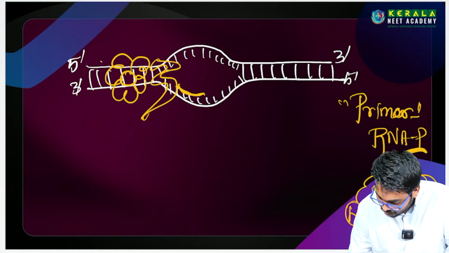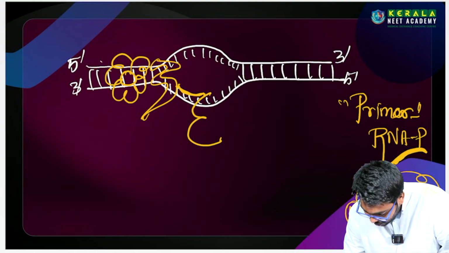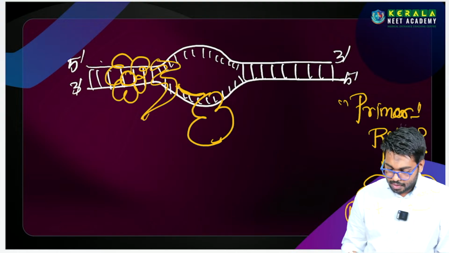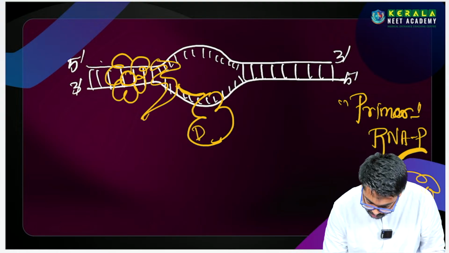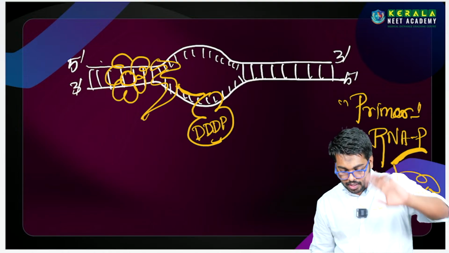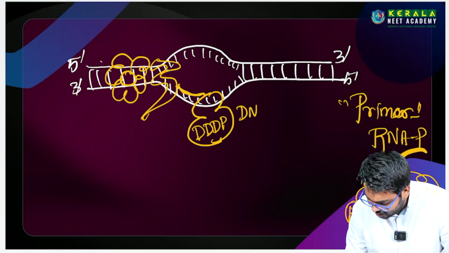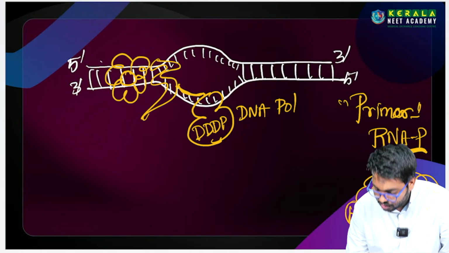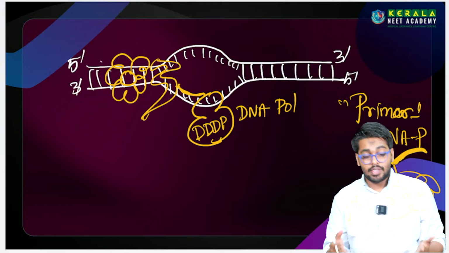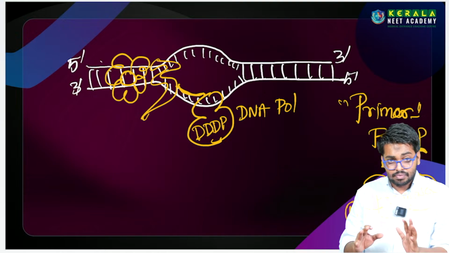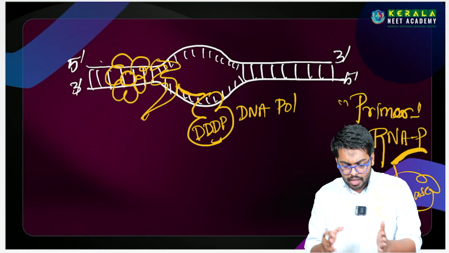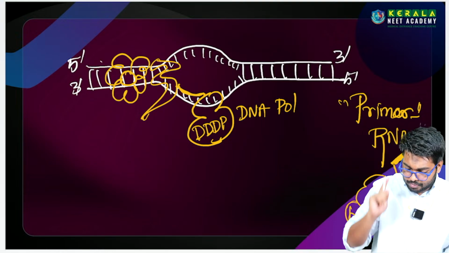Once the RNA primer is bound to the replication bubble, it recruits the master enzyme. This master enzyme is called DNA-dependent DNA polymerase, or simply DNA polymerase. It's a very common name. Why? Because DNA is depending on DNA to produce DNA.